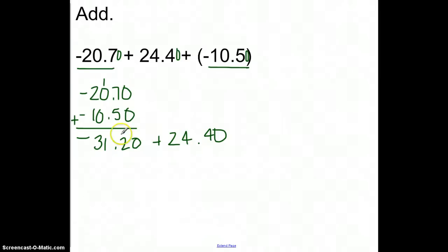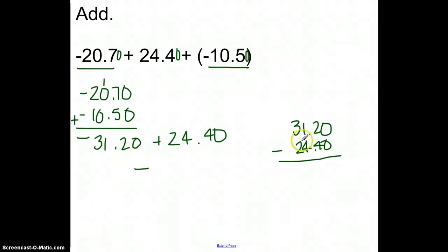So if I look at these two, that's not enough of a deposit to cover this check. In fact, it's going to be short. That means that when I add these two together, I'm going to have a negative number because there's a bigger amount for debit than there is for what you deposited here. So if I want to know how much of a difference, I can subtract them, and that will tell me how short I am for money.